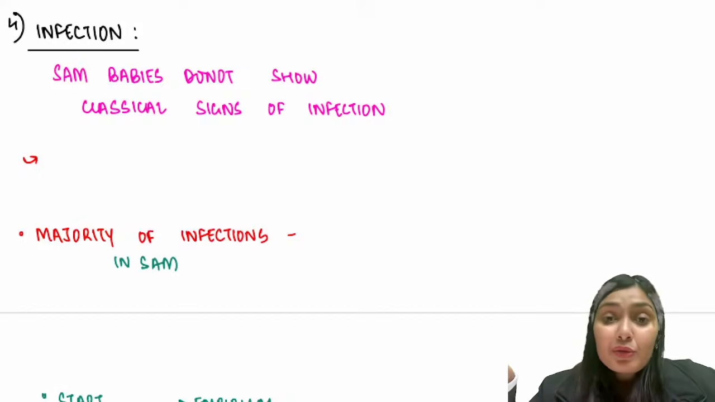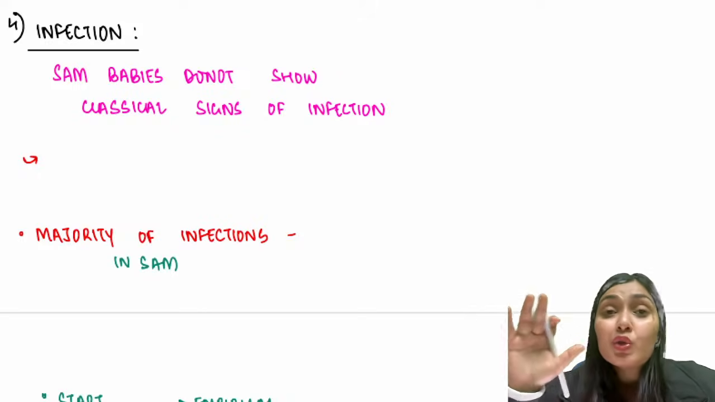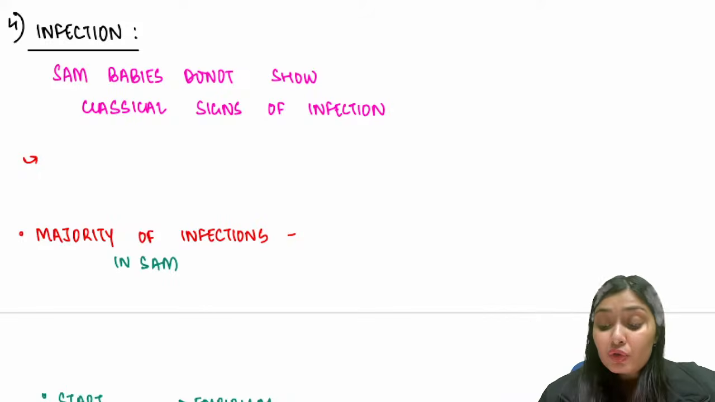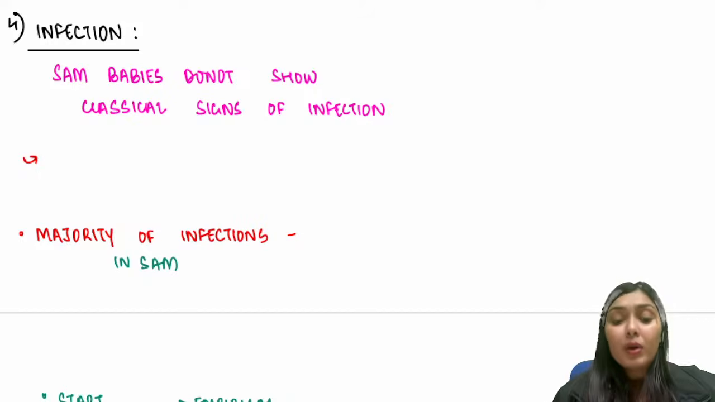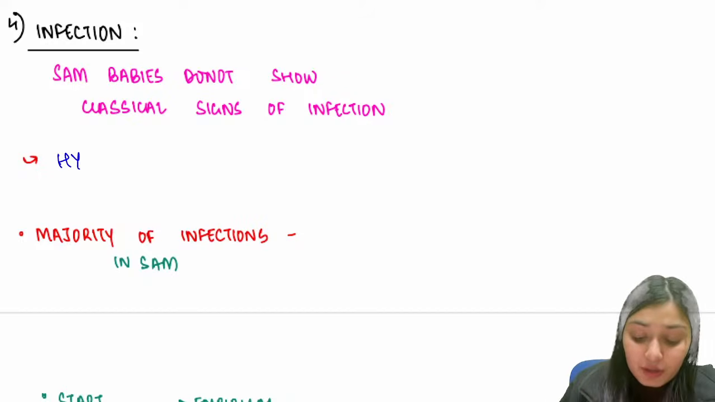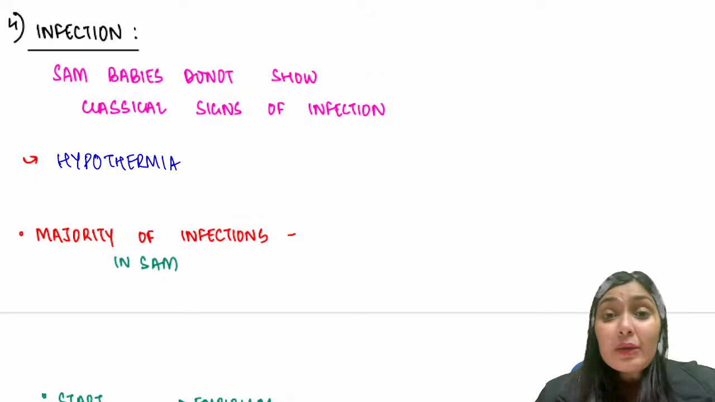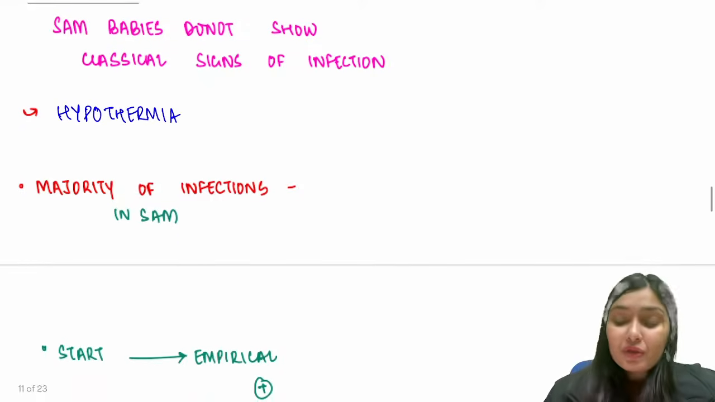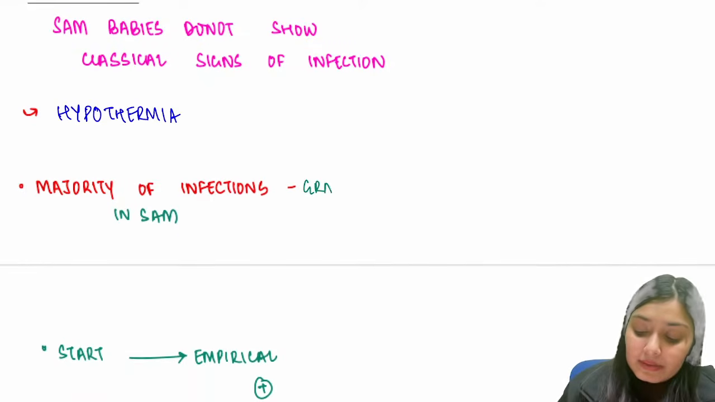Normally, if infection happens to a child, the child will have seizure, fever, tachycardia. But these SAM children, SAM babies, do not show the classical signs of infection. They don't show fever, they don't show tachycardia. In fact, they turn cold. They show hypothermia. And the majority of infections in SAM children are by gram-negative bacteria.